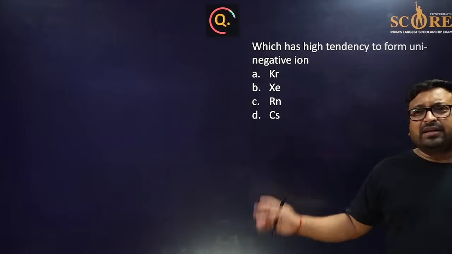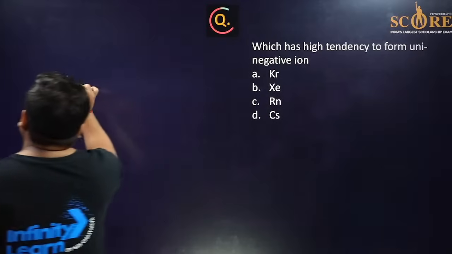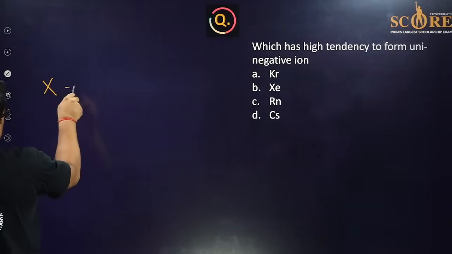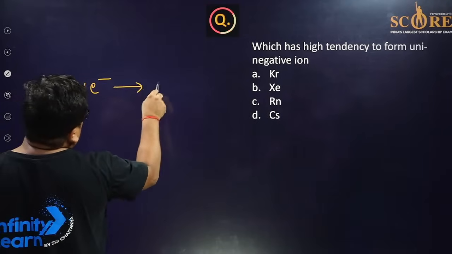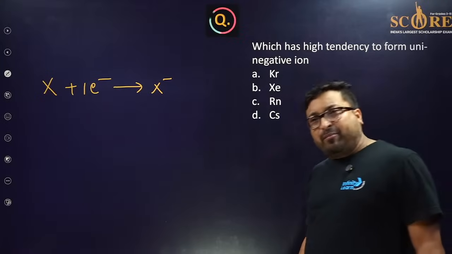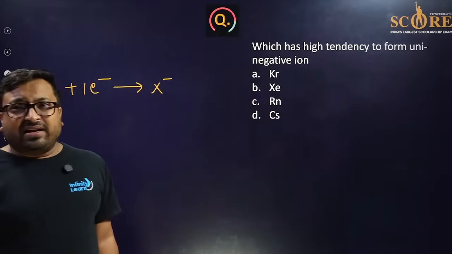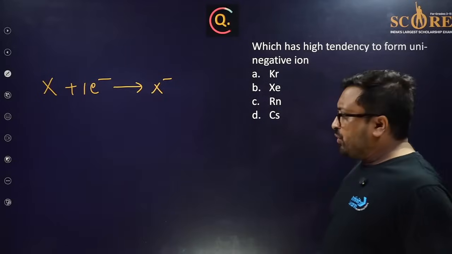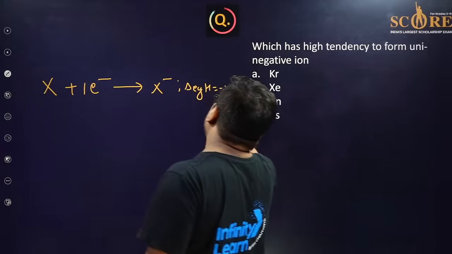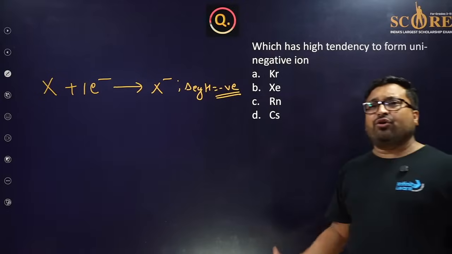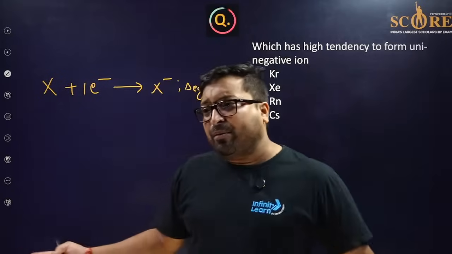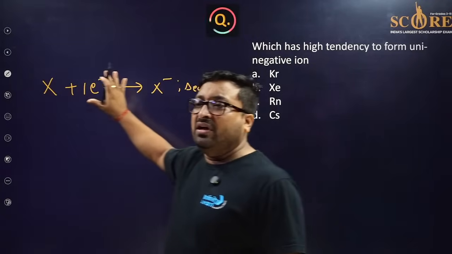Please answer. Should I answer? Let's see. Take any general species, let's suppose X. If I add one electron to it, it will form X minus. In chemistry, nothing happens for free, but they don't need money, they need energy. Either energy will be released or energy will be gained. So in this process, generally electron gain enthalpy is negative. Generally, not always, but in general. Your teacher must have taught you, higher the energy, lower the stability. Lower the energy, higher the stability. Let's suppose this species has energy E1, this has E2.